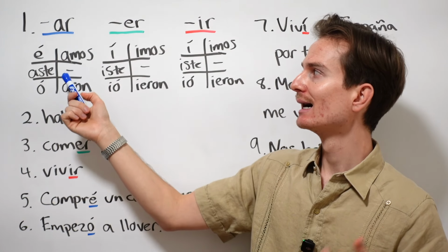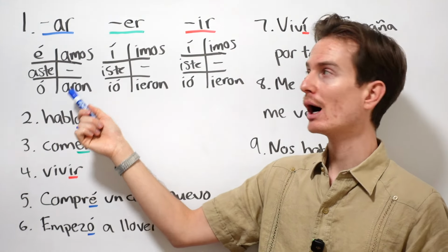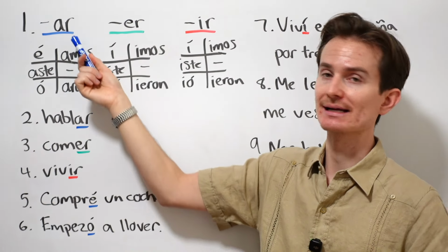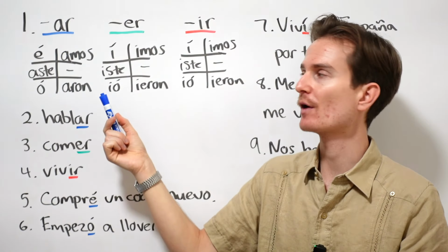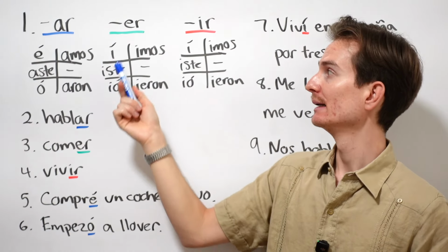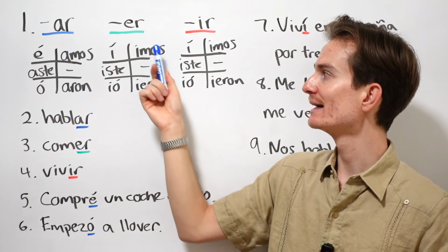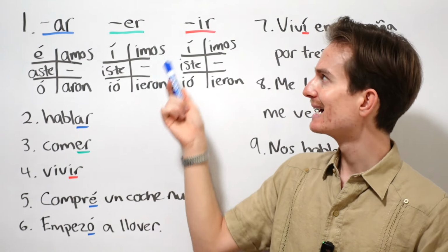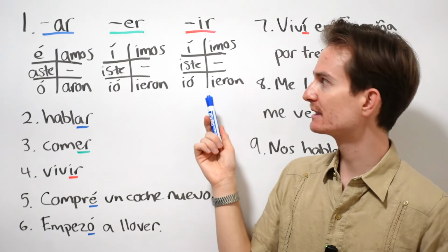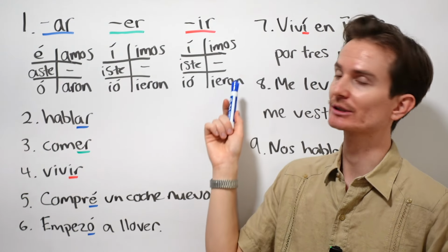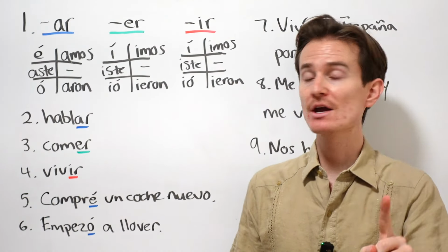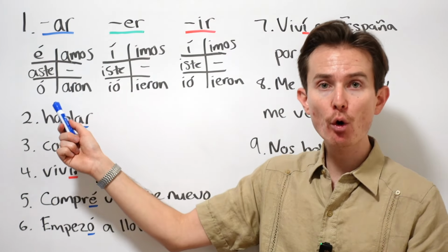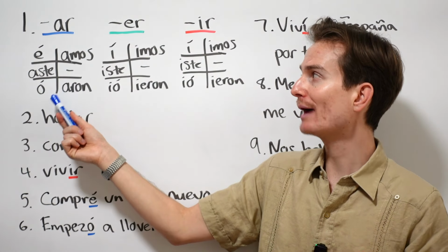é, aste, ó, amos, aron. That's AR verbs. Once again, we're just following patterns. í, iste, ió, imos, ieron. Notice ER and IR are exactly the same. So í, iste, ió, imos, and ieron. Now, be aware, it is very important that you are pronouncing these correctly, okay?